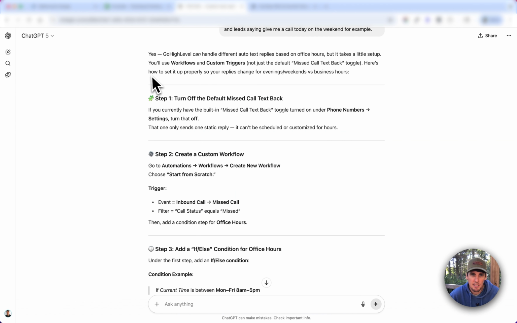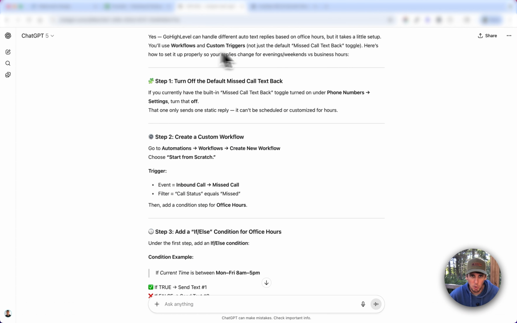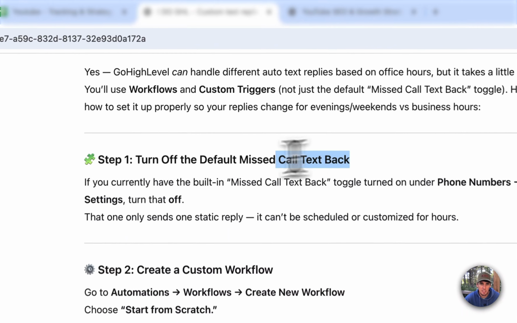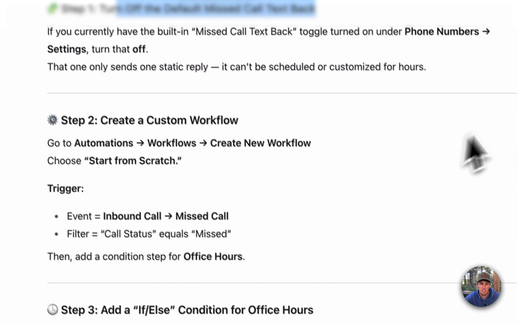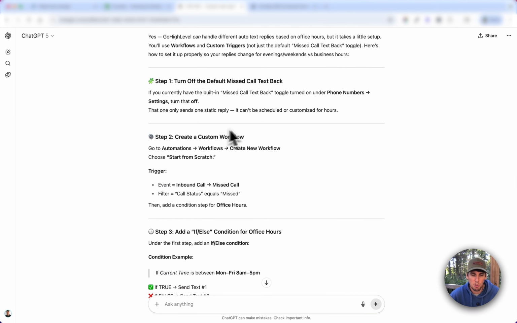First, it says you can set that up in workflows with custom triggers for missed call text back. You're going to want to toggle off the default in GoHighLevel, which is what we had on ours. So we'll go in and we'll show how to do that.